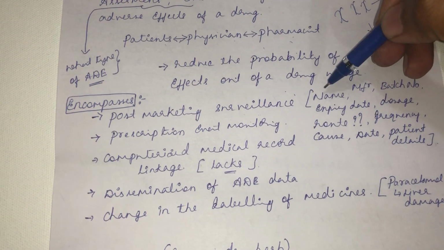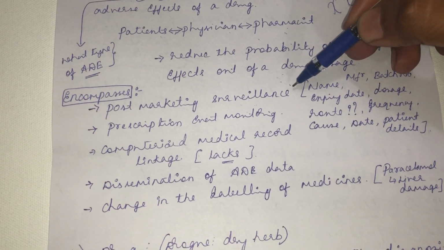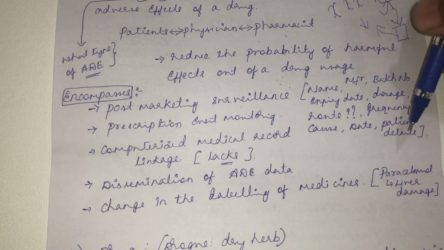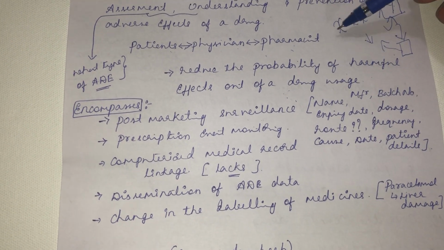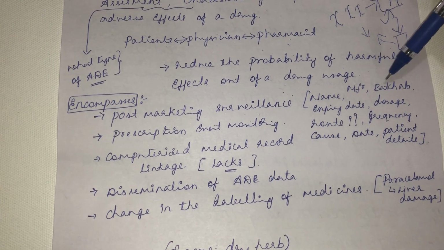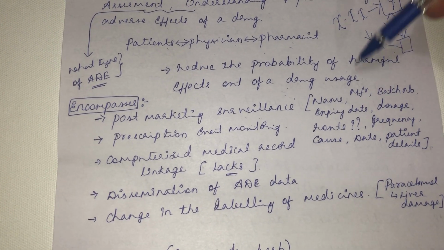For that post-marketing surveillance, pharmacovigilance will have a separate yellow format or drug format, and in that format, you will enter all these things. The name of the drug. For example, some X brand of drug has been prescribed. Who is the manufacturer? What is the batch number of the drug? The expiry date of the drug?